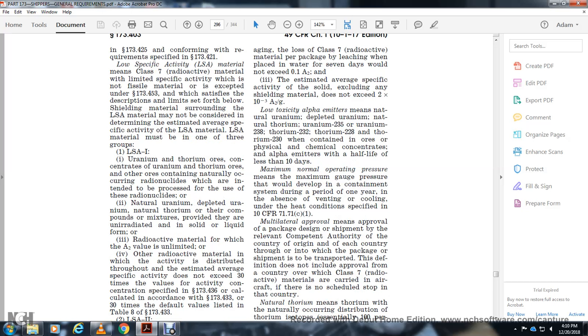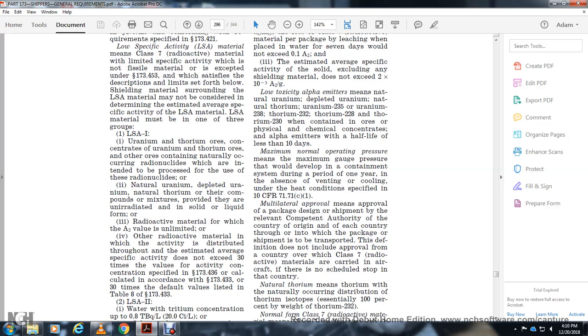Multilateral approval means approval of the package design or shipment by the relevant competent authority of the country of origin and of each country through or into which the package is shipped. The definition does not include approval of a country where class 7 radioactive materials are carried in an aircraft and there is no scheduled stop in that country.